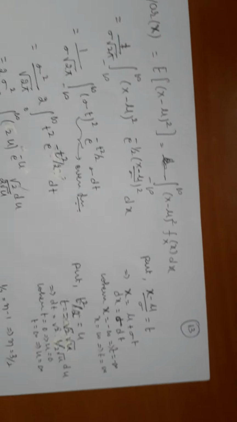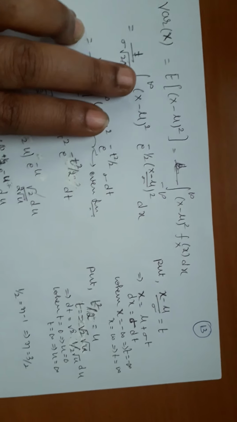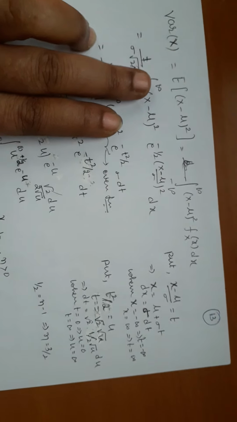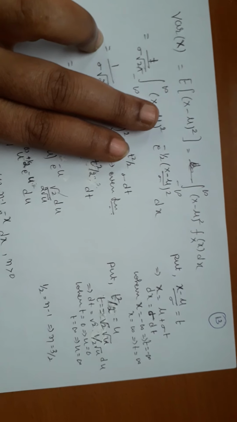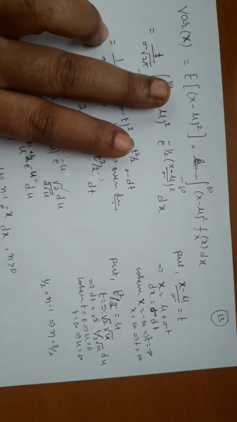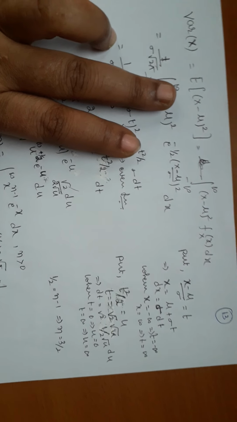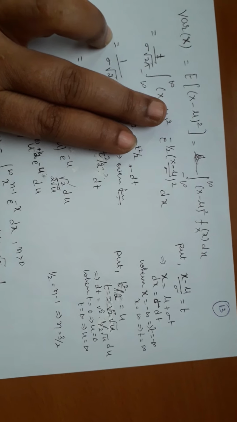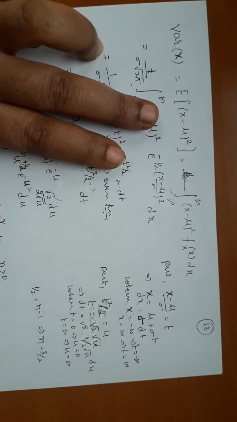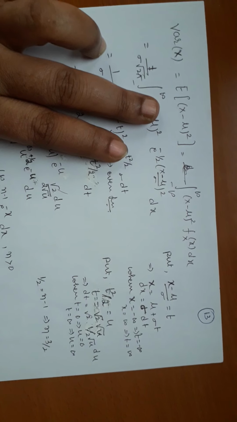Now moving to the variance. Observe carefully, in all the distributions so far we have taken E of x square minus E of x whole square, but we are not going to use that E of x square here, because the limit is minus infinity to plus infinity, and also the function e power of minus x square is not linear, it's not easy to integrate. But always we have to convert it into the form of beta gamma.